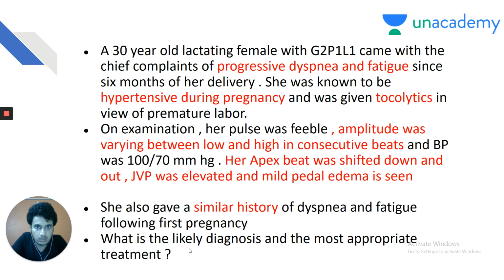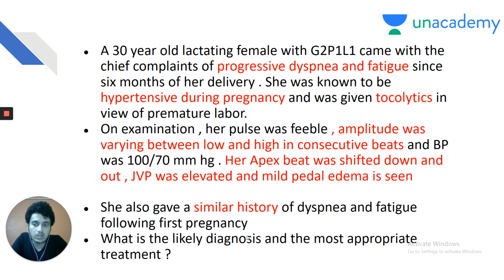So, a 30-year-old lactating female with progressive dyspnea and fatigue. Features suggestive of left heart failure. She was known to be hypertensive during pregnancy. From our OBS knowledge, we know that it is preeclampsia. And my dear friends, you must be aware that preterm labor is a complication of preeclampsia. So tocolytics were given. Amplitude of pulse was varying between high and low amplitude in consecutive beats. My dear friends, what is it called? It is called pulsus alternans. Pulsus alternans is known as amplitude of pulse varying between high and low beats.